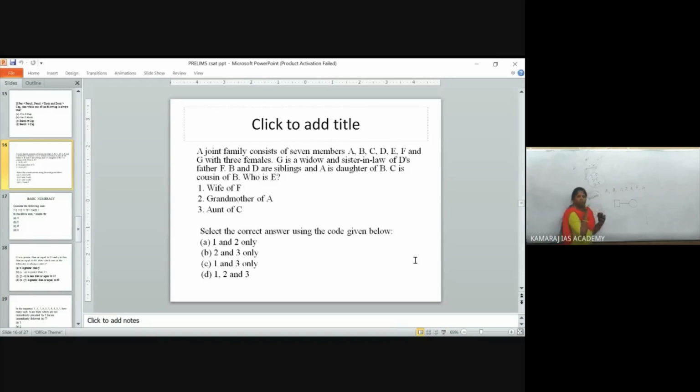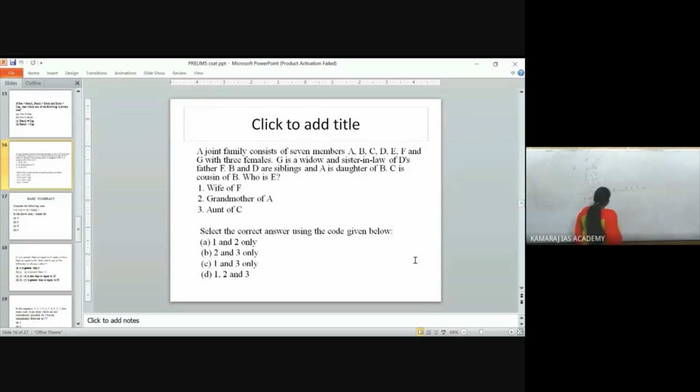But now I am giving you an overall picture. For males, you have a box. For females, you have a circle. If they are married, double lines. If they are siblings, brother and sister, or 2 sisters, you can connect them by a single line. And if they have generations, that is grandmother, mother, and their daughter, you can have a tree like this. Now I will solve this question with the help of that.